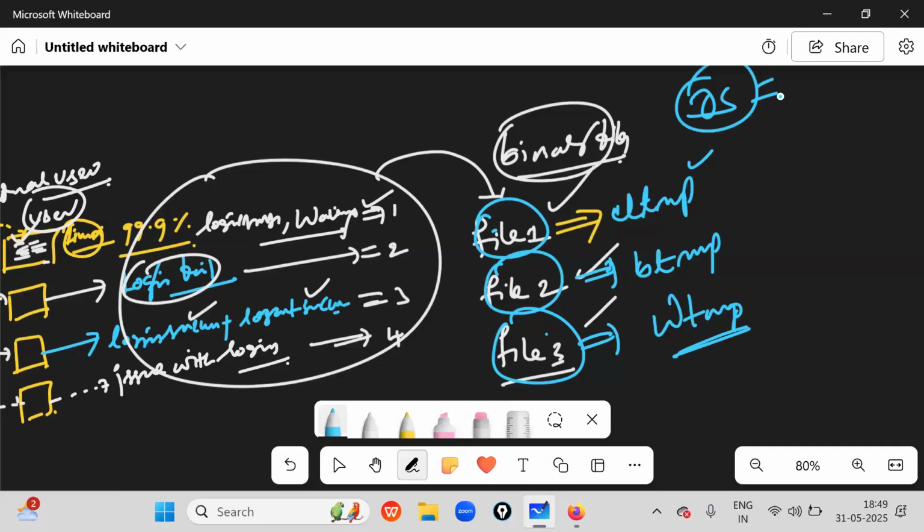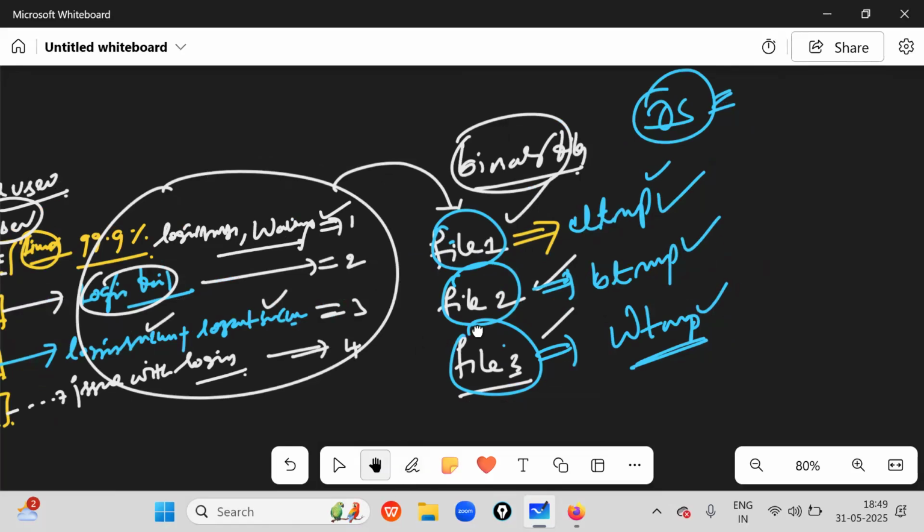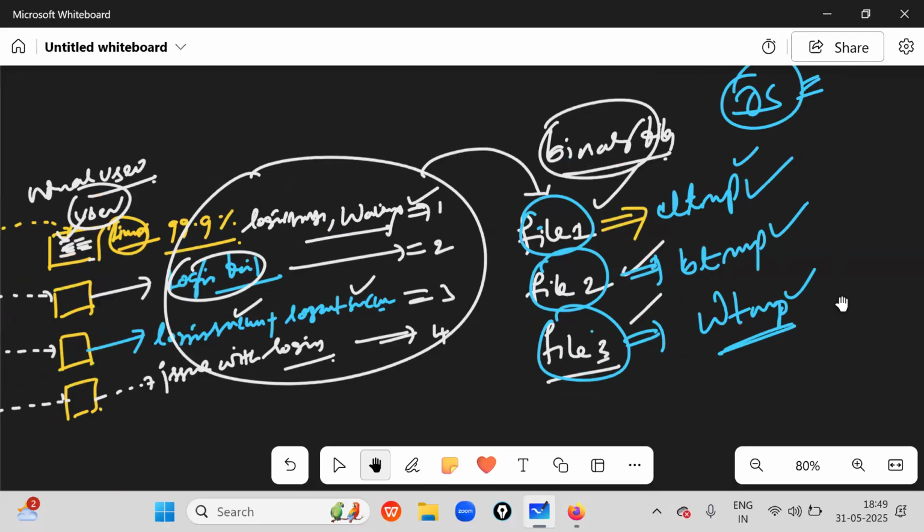They come along with our operating system, right? So UTMP, BTMP, and WTMP, these are all log files. All the users' information, the logout, the login failures, and issues with login, everything will be stored inside these files.